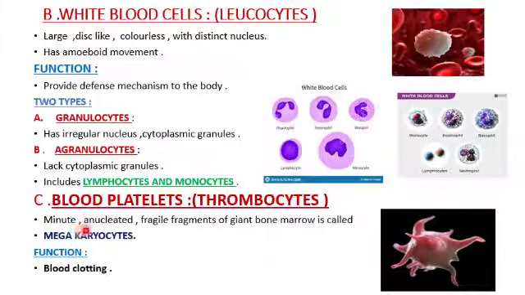They are minute, anucleated, fragile fragments of cells in the giant cells of the bone marrow called megakaryocytes. So the function is blood clotting. Here are the blood platelets, or thrombocytes.